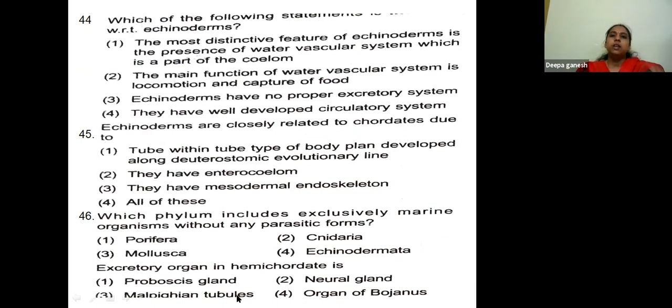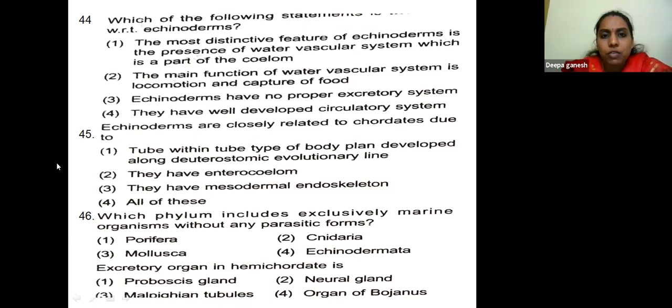Which of the following statements is correct with respect to Echinodermata? The most distinct feature of Echinodermata is the presence of the water-vascular system, which is a part of coelom. The main function of the water-vascular system is locomotion and capture of food. Echinoderms have no proper excretory system. They have a well-developed circulatory system.